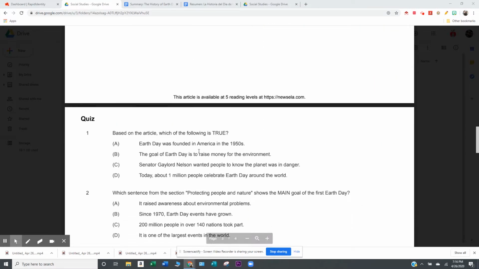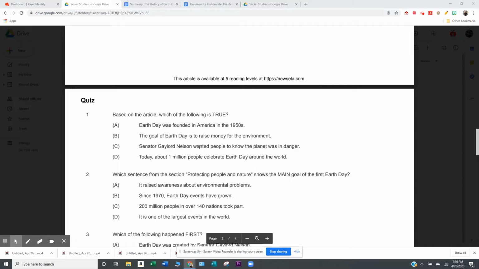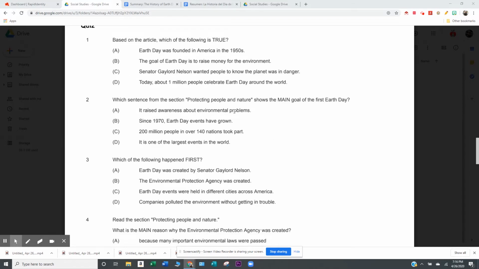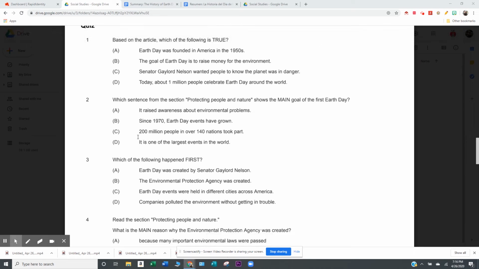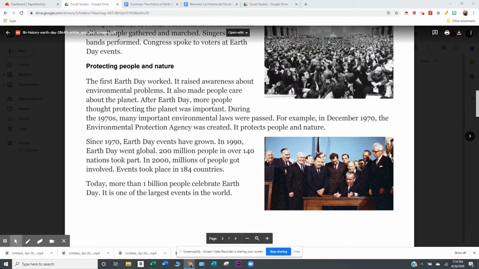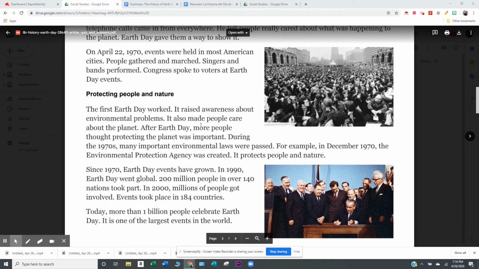So let's go back. Earth Day was founded in America. Oh, that was the wrong one. It raised awareness about environmental problems. That's my thinking. I put a question mark there. Since 1970, Earth Day events have grown. That's true, but it's not proving that it met its main goal. 200 million people in over 140 nations took part. Now, that is a true statement, but as far as we know, the goal was to do this, raise awareness about environmental problems.